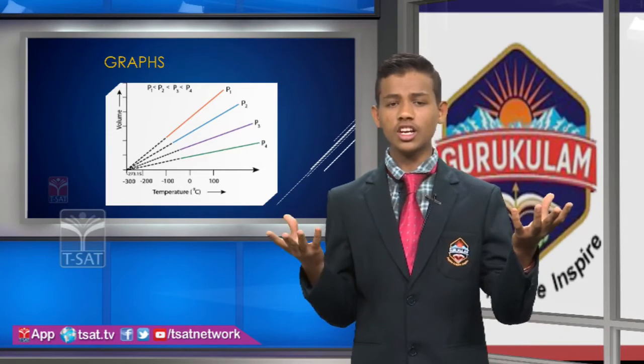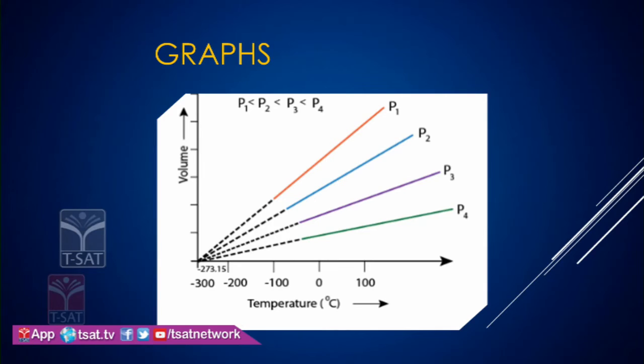This is the reason, okay friends. These are the examples. Next, going to graphs. At constant pressure they have a proportionality relation, so it is known as an isobar. If volume increases, temperature also increases.